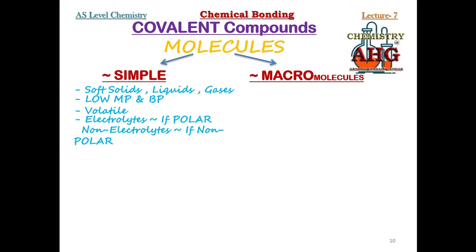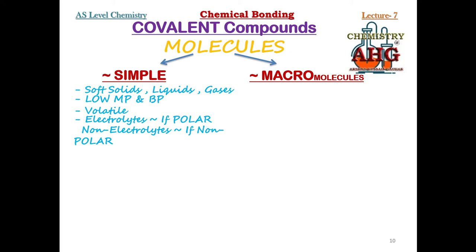For example, HCl has one hydrogen and one chlorine atom, so HCl is polar, and it is an electrolyte because HCl dissolves in water to produce an ionic solution. But F2, fluorine, is non-polar because both atoms are identical. So polar molecules are electrolytes, and non-polar molecules are non-electrolytes.